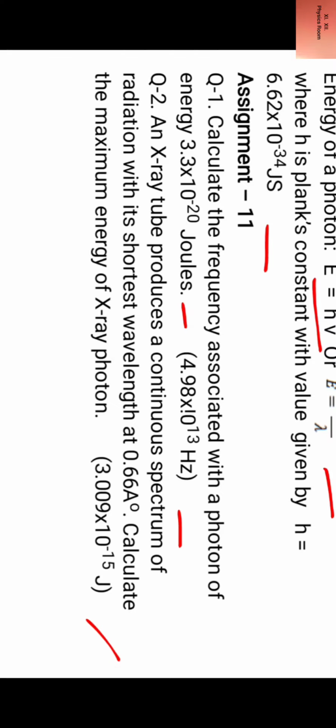Second question is, an X-ray tube produces a continuous spectrum of radiation with its shortest wavelength at 0.66 angstrom. Calculate the maximum energy of X-ray photon, and the maximum energy would be 3.009 into 10 raised to power minus 15 joules. So you solve these problems and verify the result.